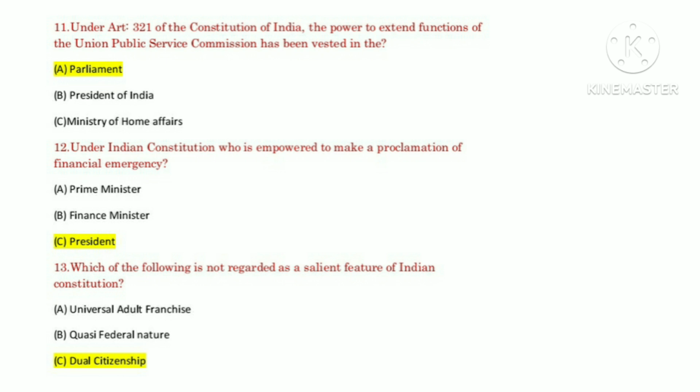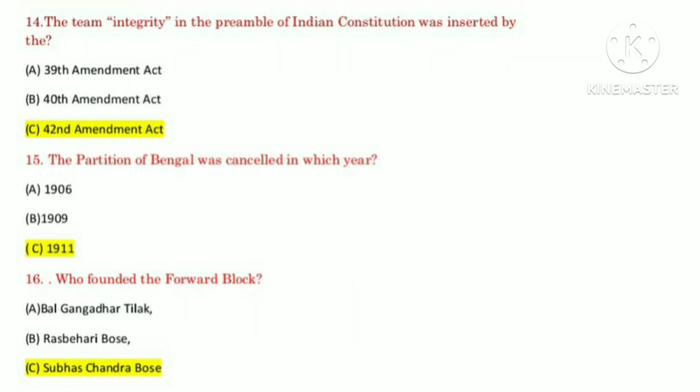Question number 13. Which of the following is not regarded as a salient feature of the Indian Constitution? Answer: dual citizenship. Question number 14. The term integrity in the preamble of the Indian Constitution was inserted by the? Answer: 42nd Amendment Act. Question number 15. The partition of Bengal was cancelled in which year? Answer: 1911.